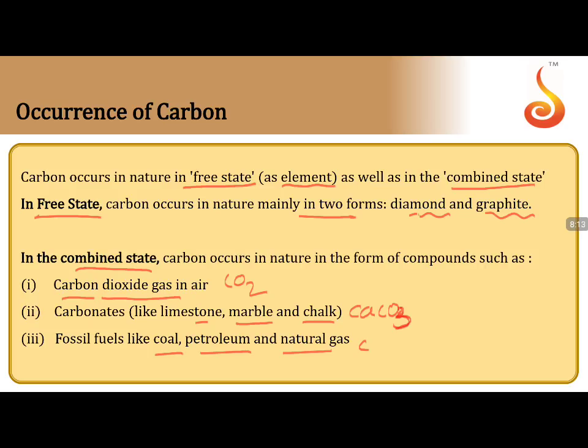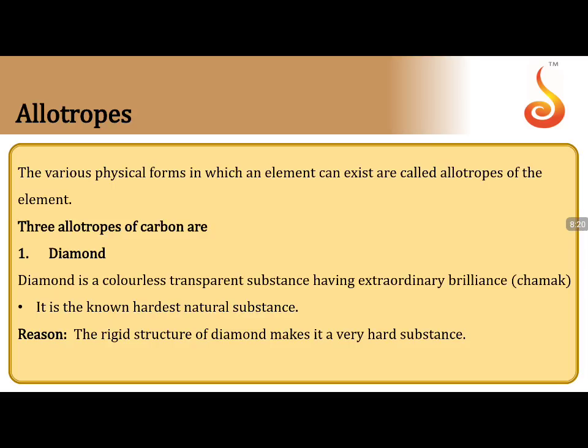But if you take coal, this is one of the possible forms in which carbon occurs in nature. Now moving into allotropy, what are allotropes or allotropy? Allotropy is the existence of an element in more than one physical form. So the various physical forms in which an element can exist, or we can say the existence of an element in more than one physical form, is allotropy.